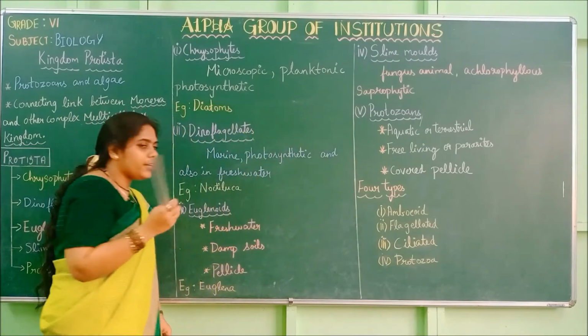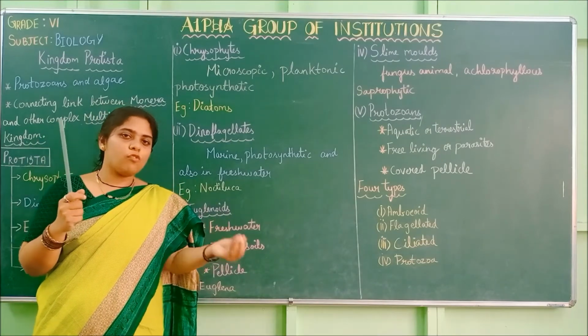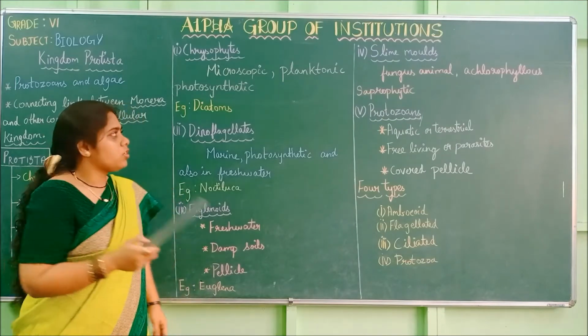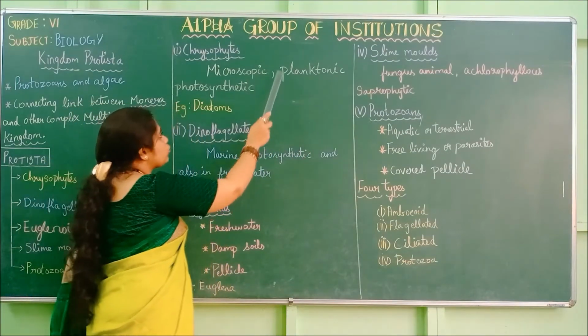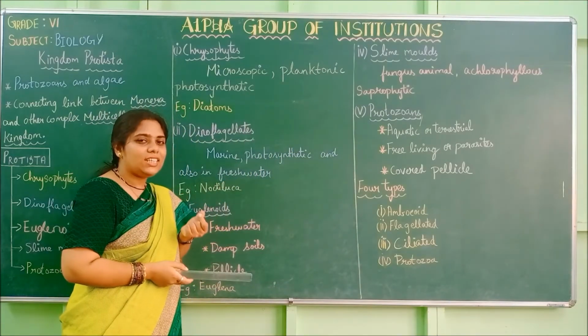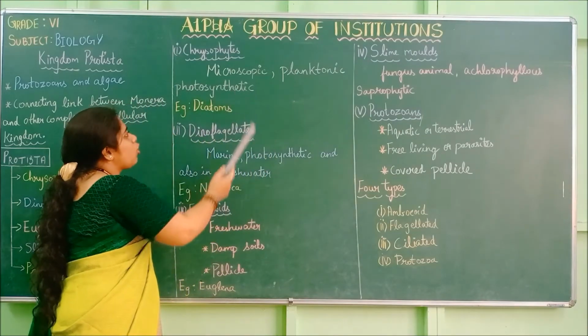Planktonic, they are very small, minute creatures. They are the most lower form, very small creatures. So that is why they are called planktonic. Since they are related to plants, that's why they are called planktonic. Small, tiny creatures are called planktonic. And photosynthetic.